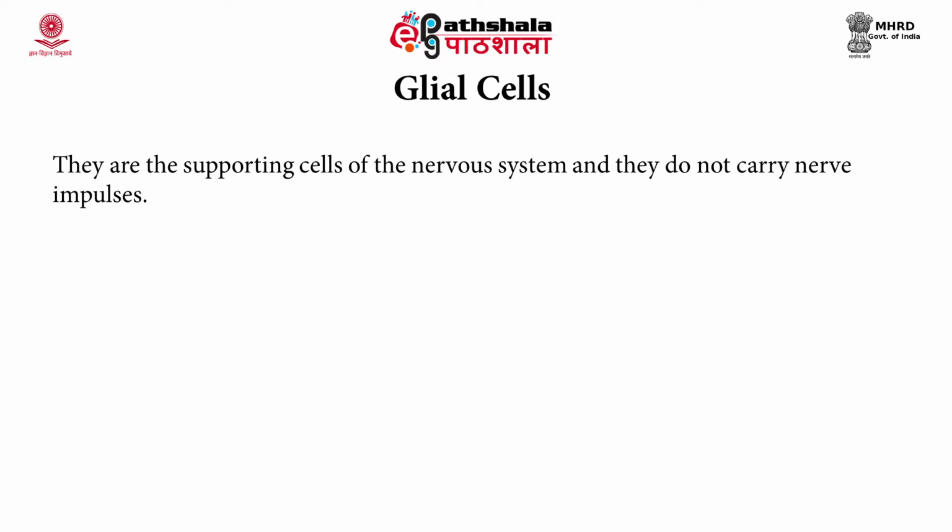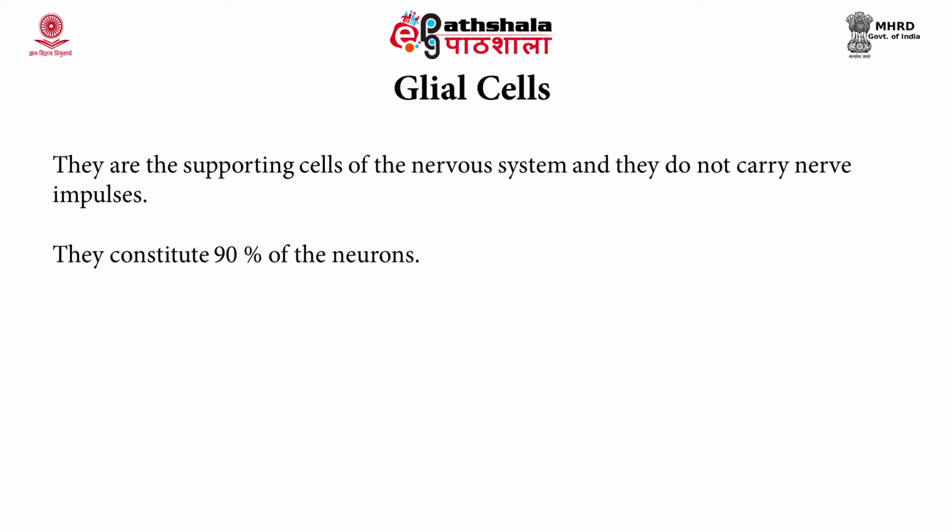Now, as we go further in learning about the different kinds of cells in the nervous system, the next important cell is the glial cell. Glial cells are the supporting cells of the nervous system. They do not carry messages, but they support the neurons, which are the prime effector cells.